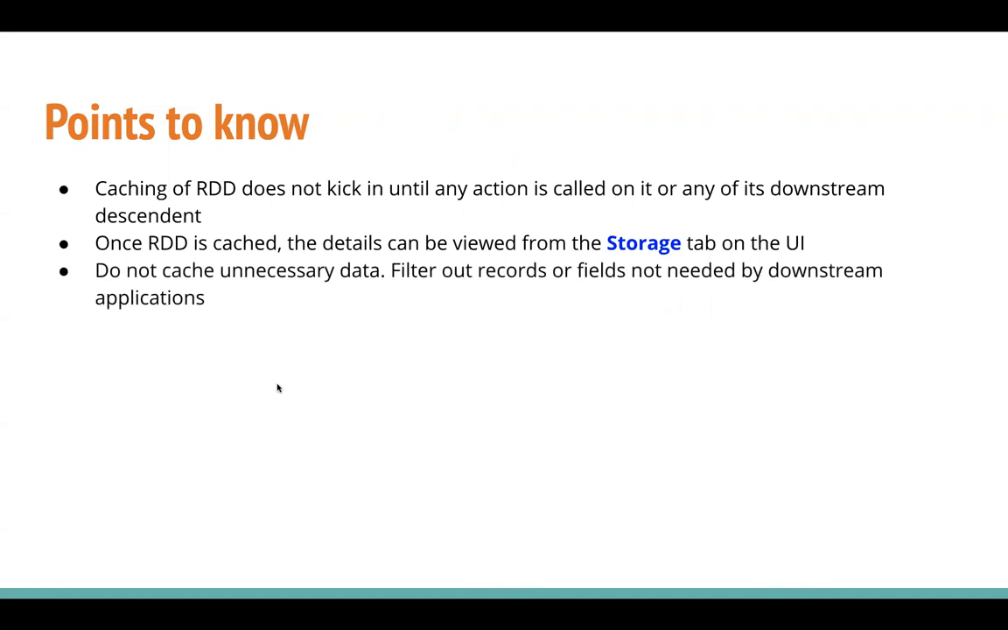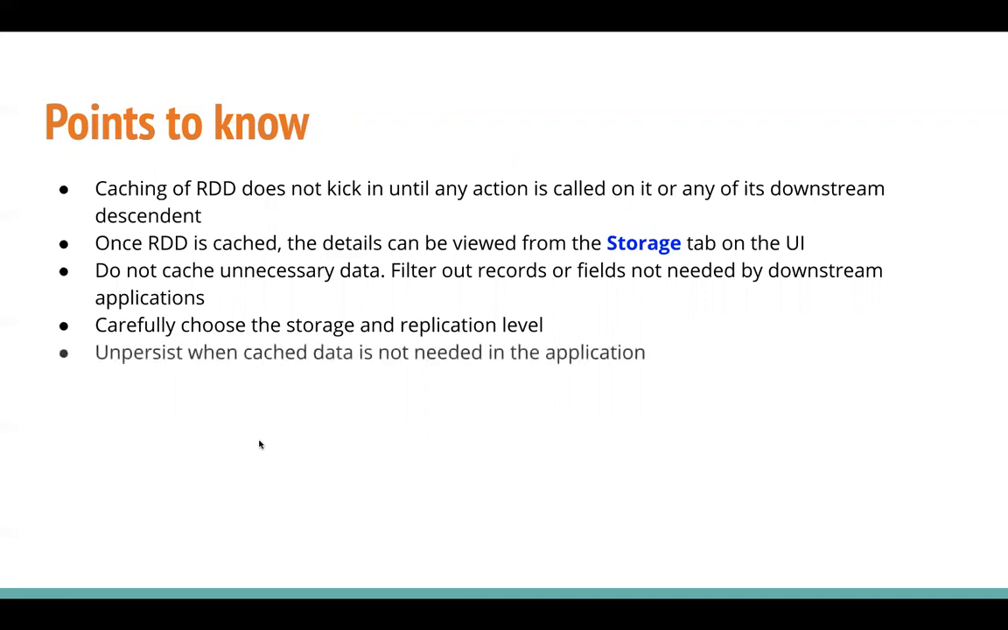Do not cache unnecessary data. Filter out the records or fields not needed by the downstream dependencies. Carefully choose the storage and replication level. We can choose both, where to store and how to store. Unpersist the data whenever it's not needed in the application. However, when the application finishes, data will be uncached, it will be unpersisted, but doing so explicitly can free up the memory during the application itself, so that the other parts of the application have a higher chance or have a better amount of memory available for their cache.